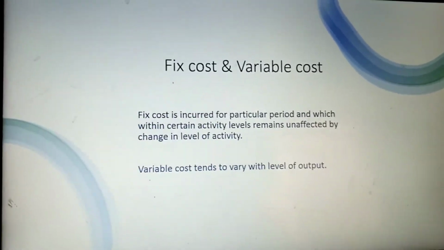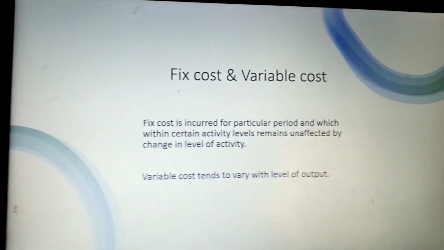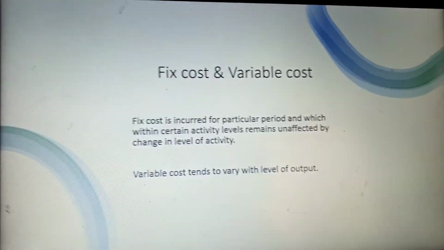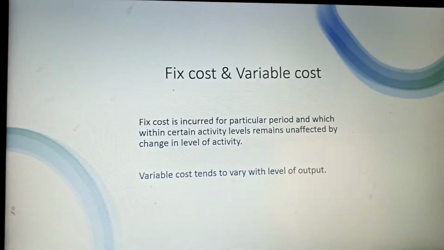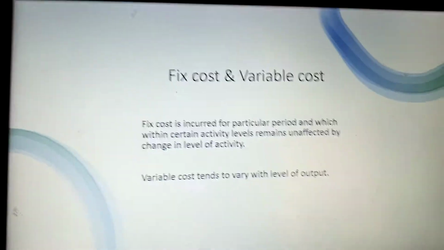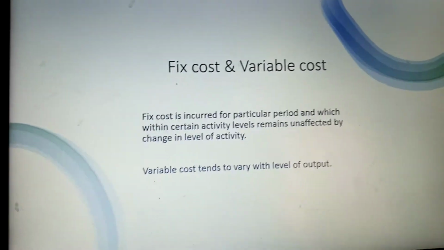It does not vary or reduce in the months you have reduced or increased your production, if you remain under a certain level of activity.